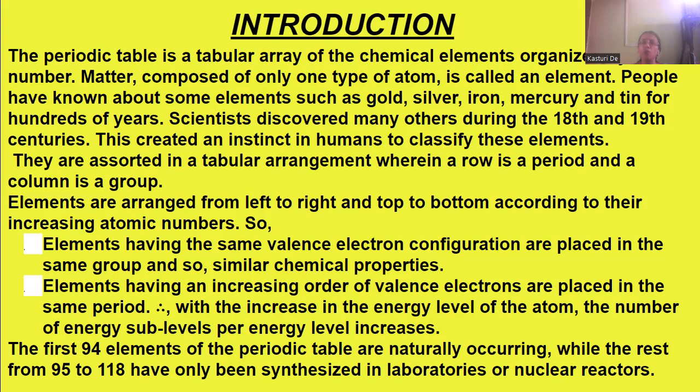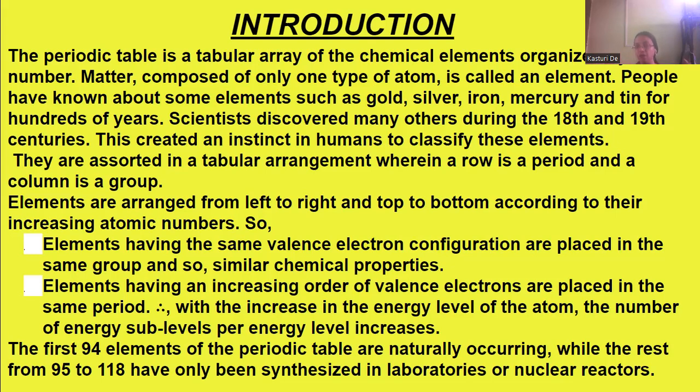Lots of elements were there now. Some elements were discovered earlier, some later on. With so many elements, people could not remember all of them. So the scientists wanted to classify these elements. These elements are arranged in a tabular arrangement, in table form, wherein a row is a period and a column is a group.